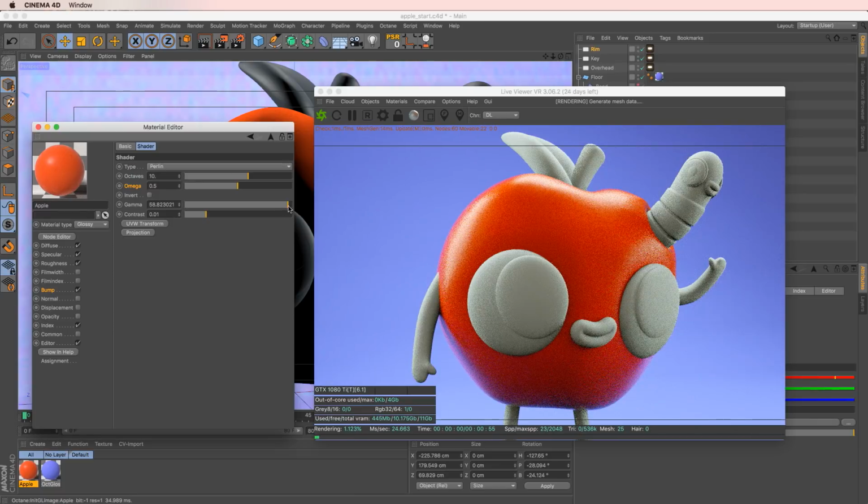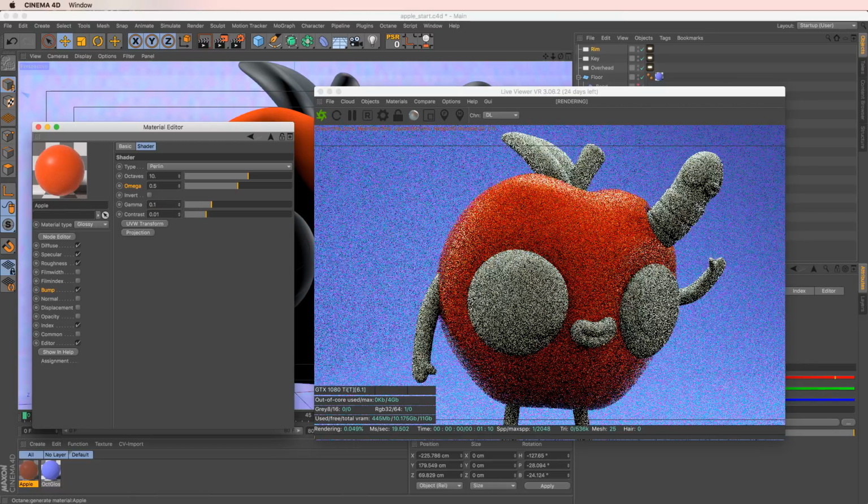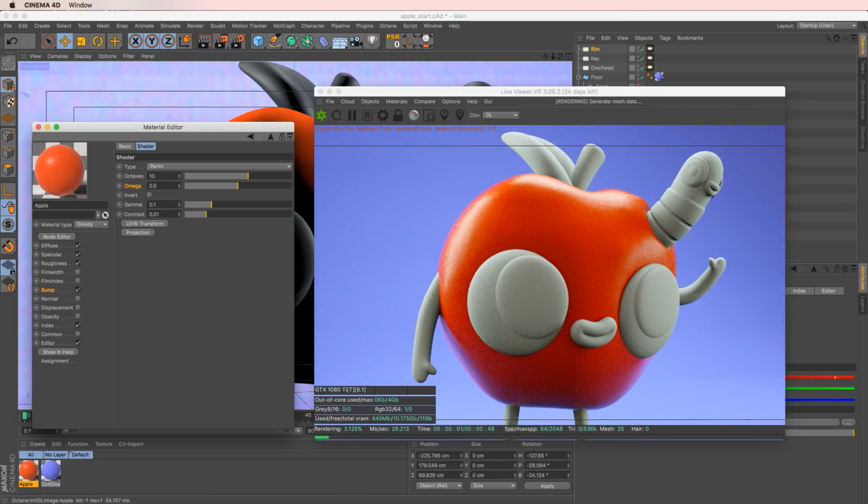So if I go all the way down, actually I think that looks pretty good. Maybe a 0.1 is just enough. And you can see that we have a little bit of bumpiness. That added bumpiness with our roughness grunge map really adds that sense that, hey, this is a real object. It has those imperfections. So that gamma of 1 looks good.